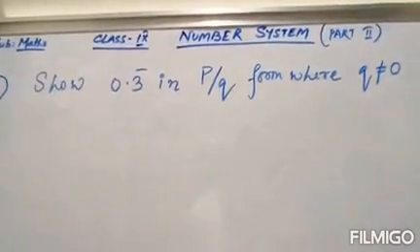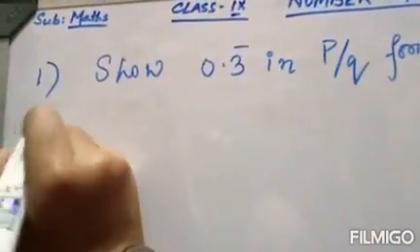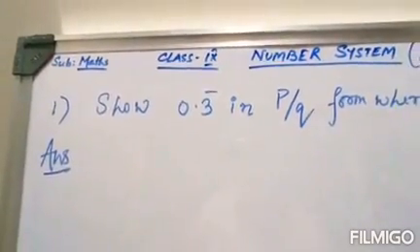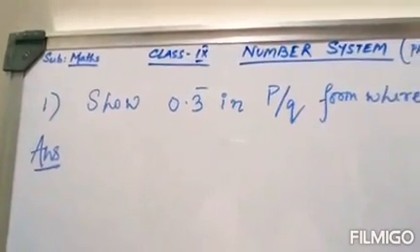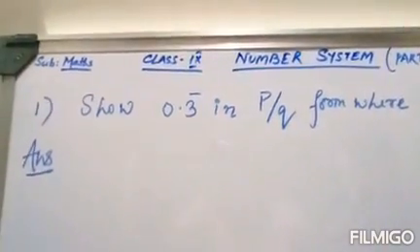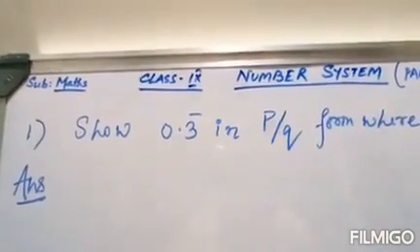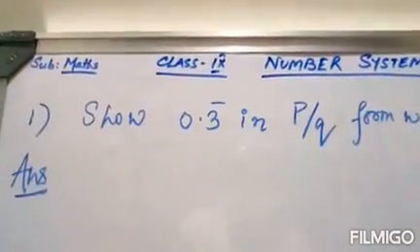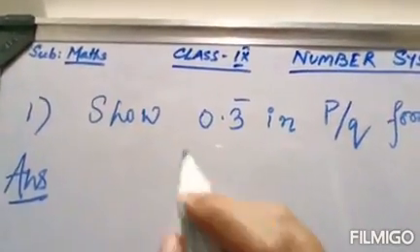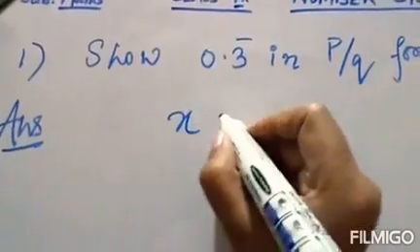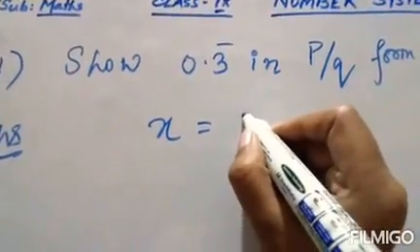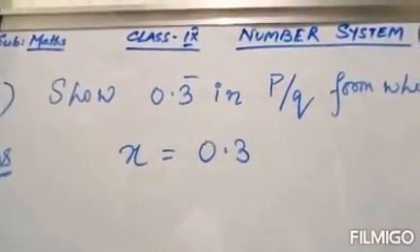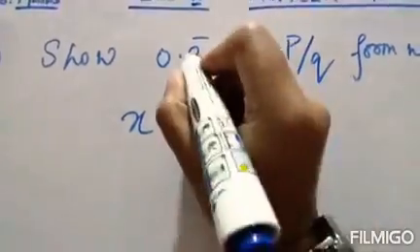Now to solve this type of problem, first let us consider the part after the decimal that will be occurring again and again. Let us assume that this number is x. So x is equal to 0.3, or 0.33 as you may say, as this is repeating.